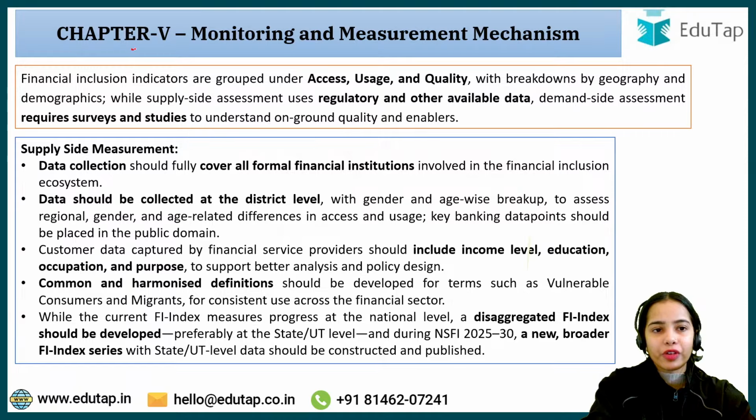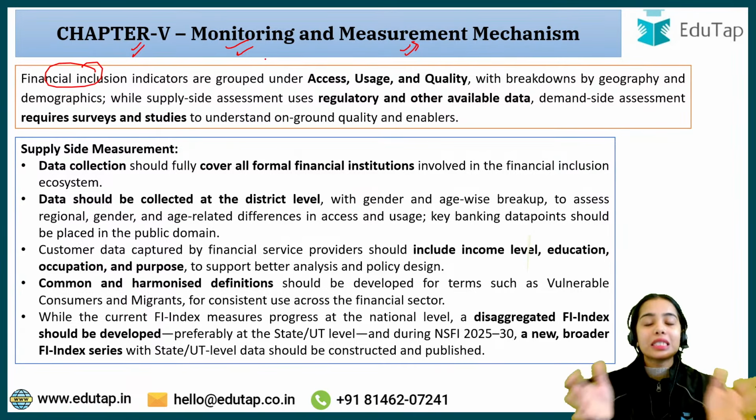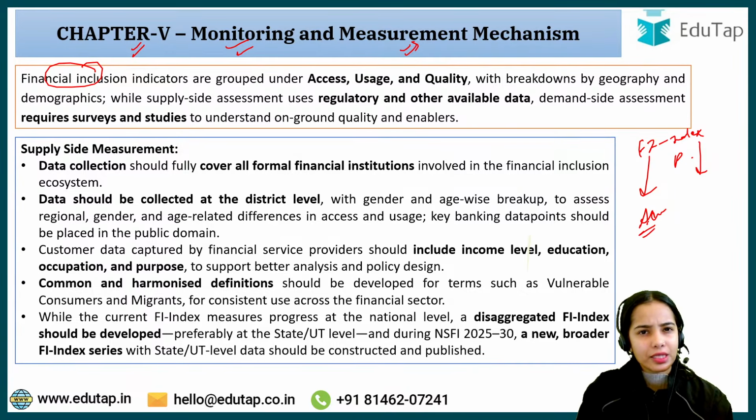Now coming to chapter 5, that is the last chapter, monitoring and measurement mechanism. Basically, financial inclusion indicators are access, usage, and quality. How can we see financial inclusion? In the financial inclusion index also, the parameters are access: do the people have access to financial products and financial services? Is it available to them?